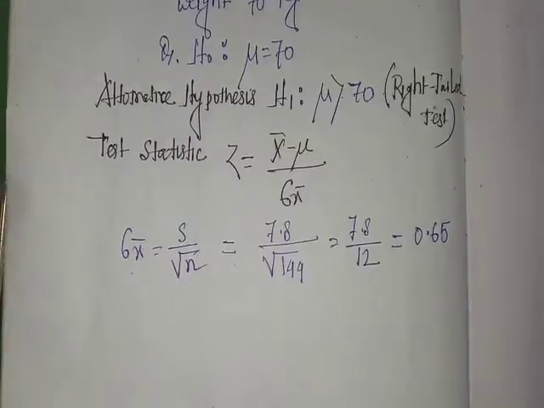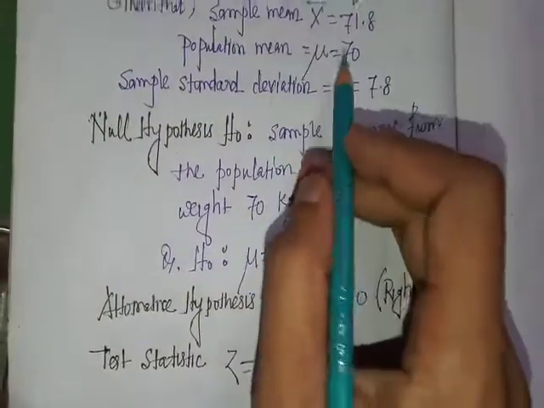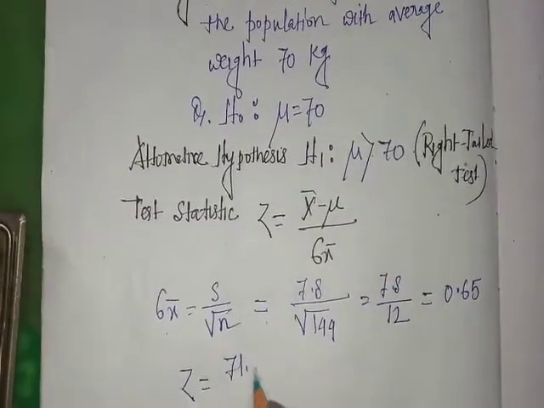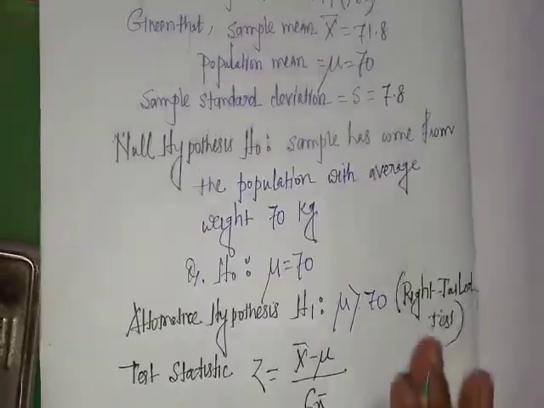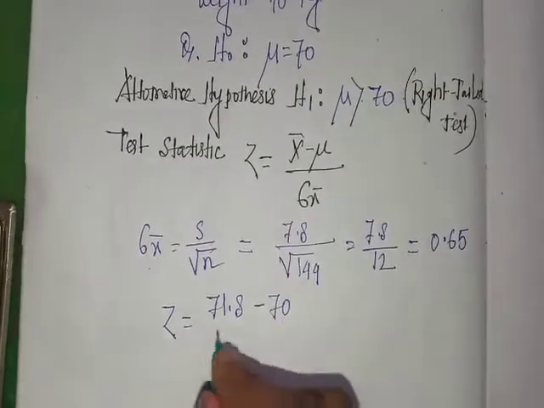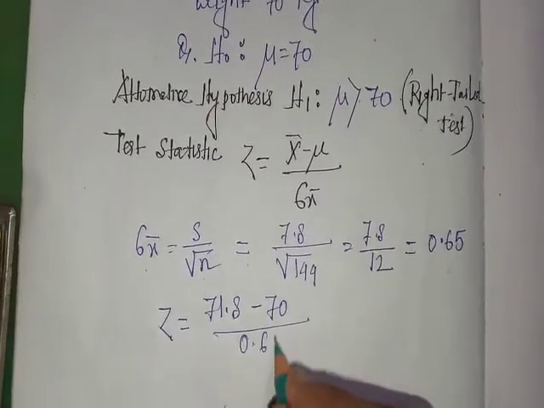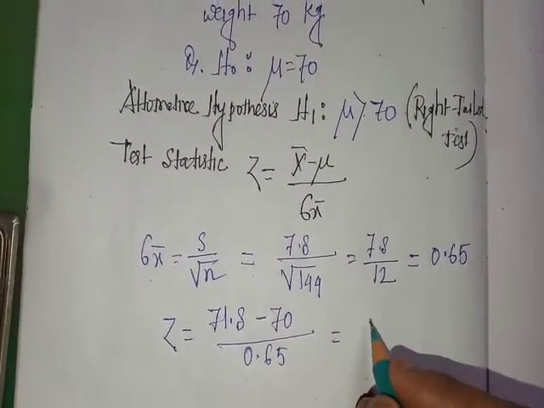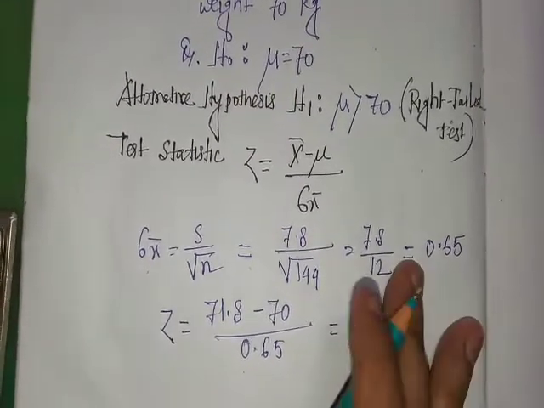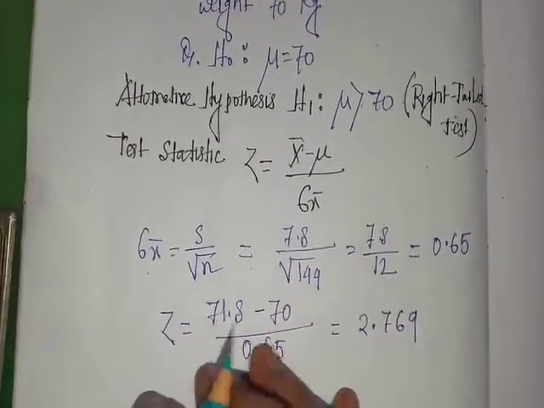Therefore z equal to x bar minus mu by sigma x bar, that is 71.8 minus 70 by 0.65. After calculation we get 2.769. This is the calculated value of z.